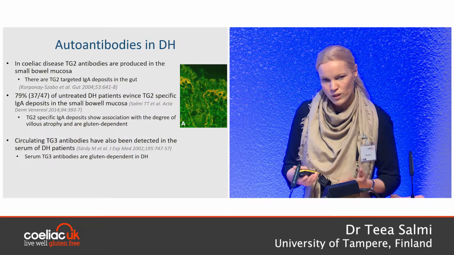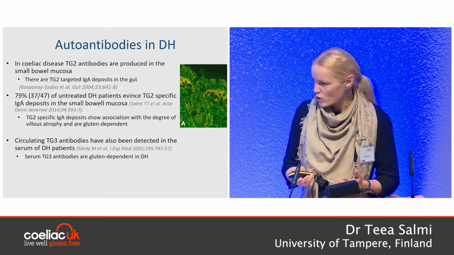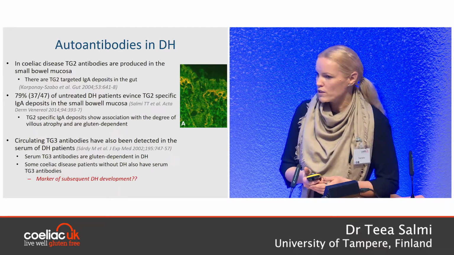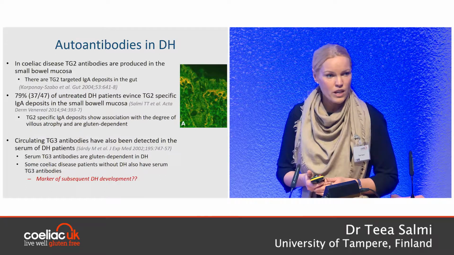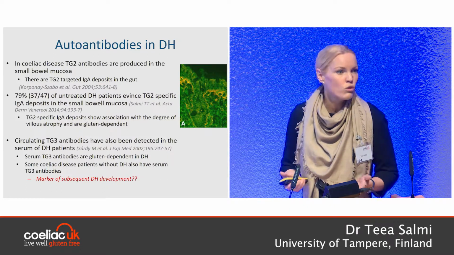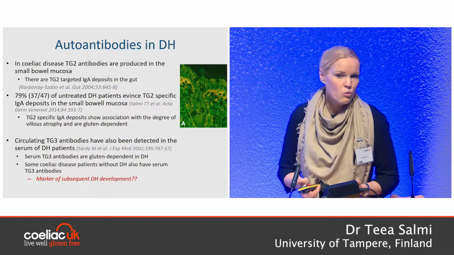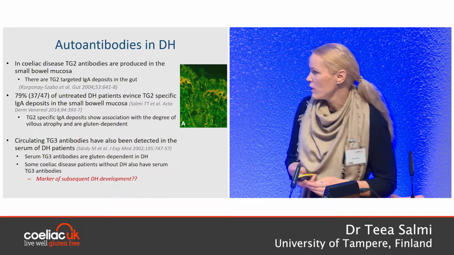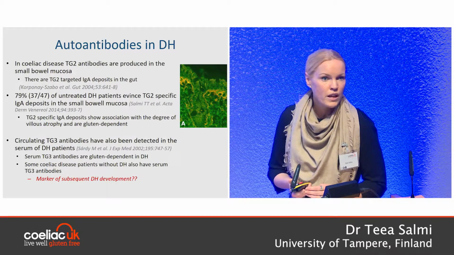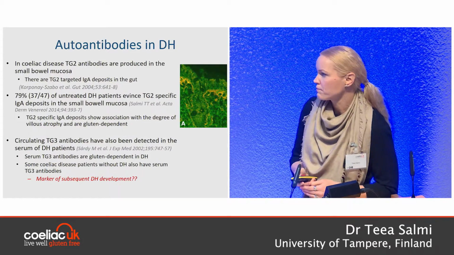They are thought to be quite specific for dermatitis herpetiformis, but surprisingly, sometimes we see these antibodies also in the serum of celiac disease patients without any skin symptoms. And we don't know what the role of these antibodies is. Somebody might think that they are a marker of future possible development of DH, but we don't know yet.